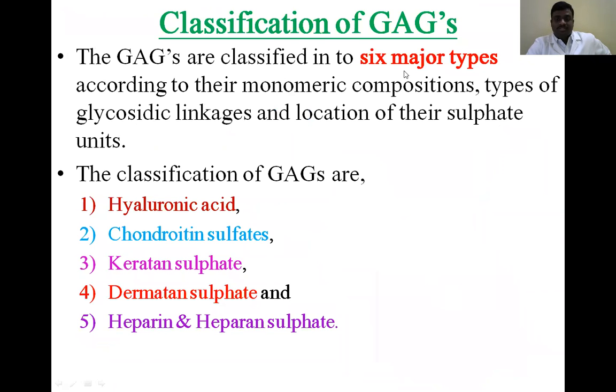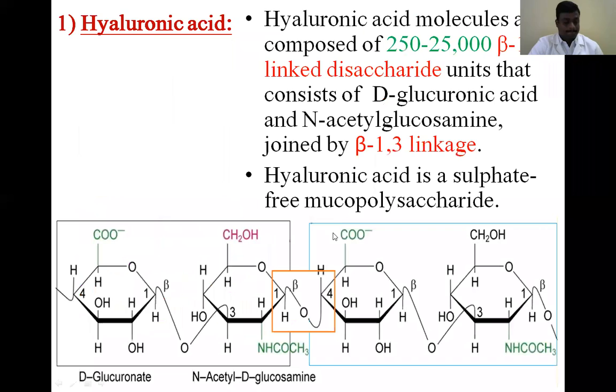Classification of the glycosaminoglycans. In that classification, the most important glycosaminoglycans are 5 types. What are those? Hyaluronic acid, chondroitin sulfate, keratan sulfate, dermatan sulfate, heparin and heparan sulfate. Each one we will discuss. First one is hyaluronic acid. So these polysaccharides are heteropolysaccharides, two disaccharides combined together.